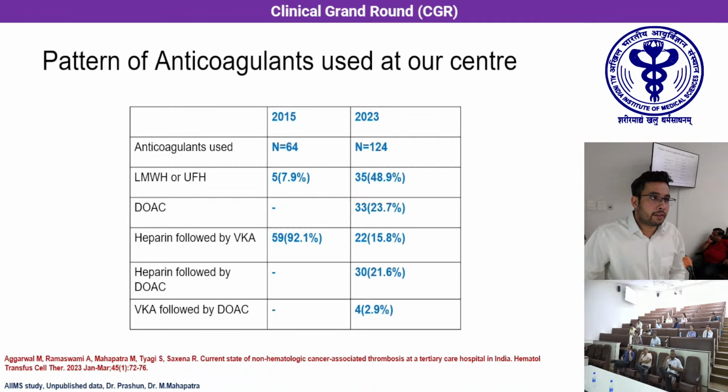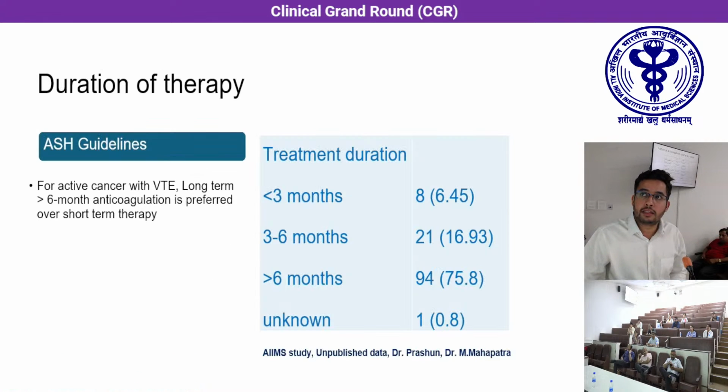Now, out of the different anticoagulants available to us, this is a table comparing two studies done at our center, comparing which anticoagulants were used. In the 2015 study, the most common anticoagulant used was heparin followed by vitamin K antagonist. But in the recent study, DOAC or newer anticoagulant has been used the most, followed by LMWH, because of easy availability and also cost affordability for the patient.